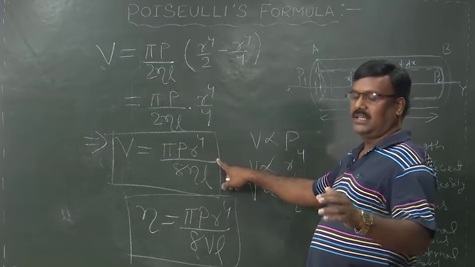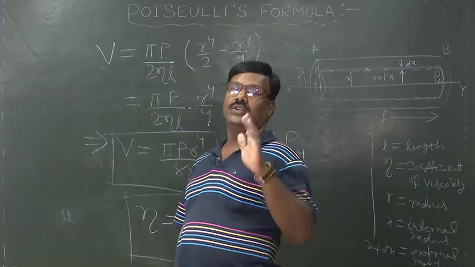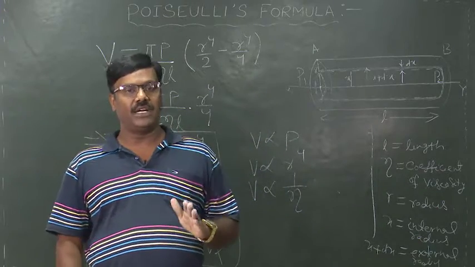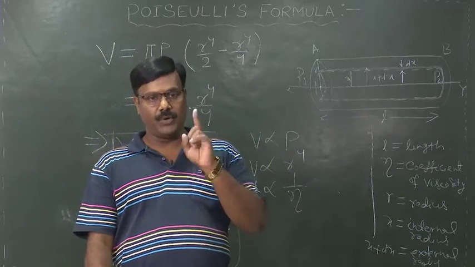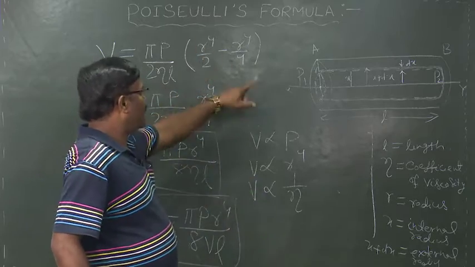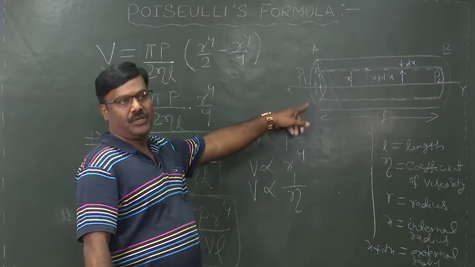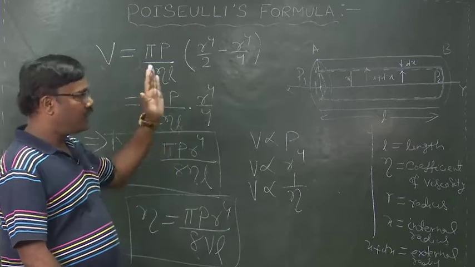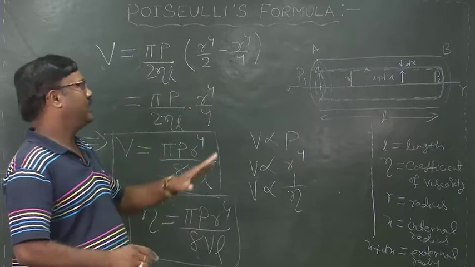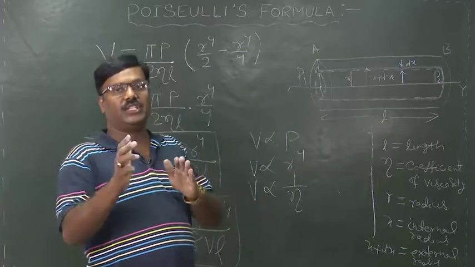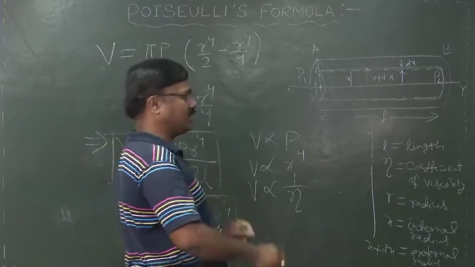In the beginning, I told you that our target is to calculate the volume of liquid flowing per second through the tube at any cross section, for which we considered a horizontal tube, taking into consideration the assumptions.